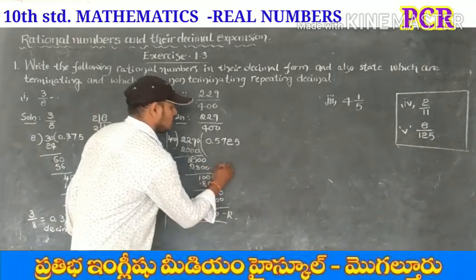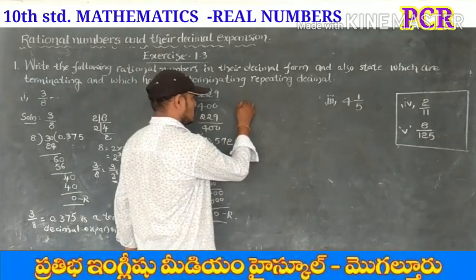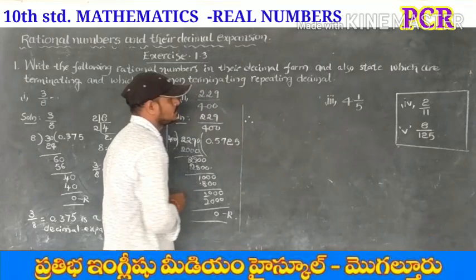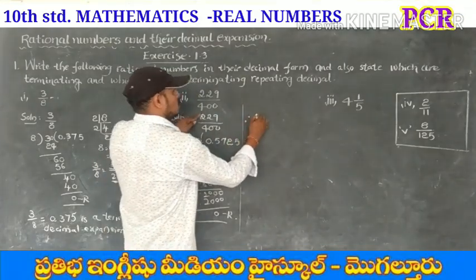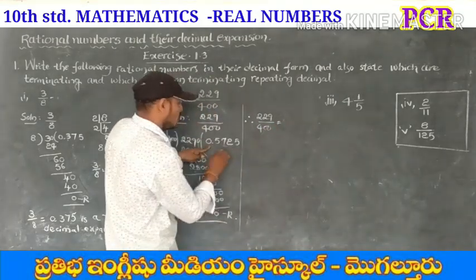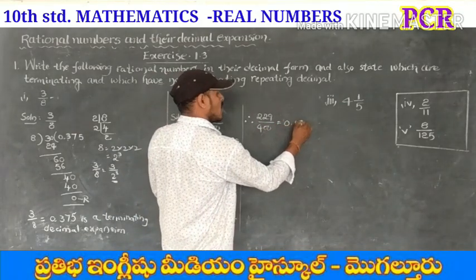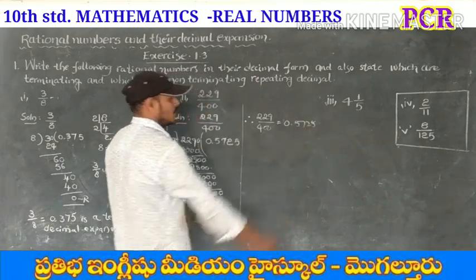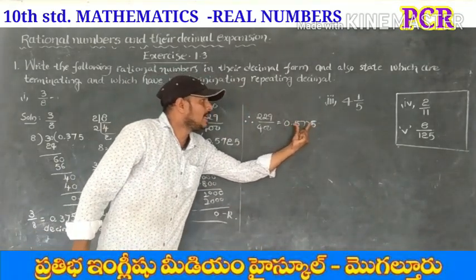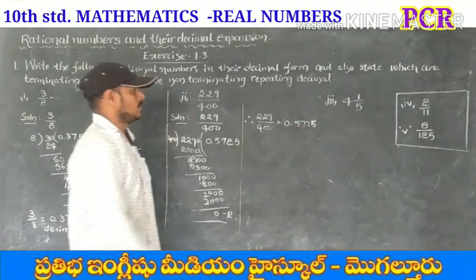Therefore 229 by 400 is equal to how much? 0.5725. So it is a terminating decimal expansion.